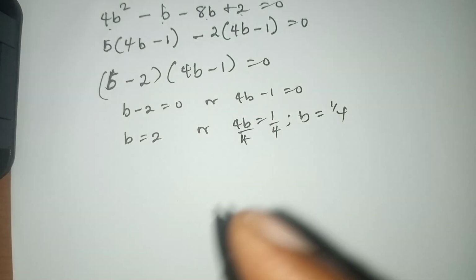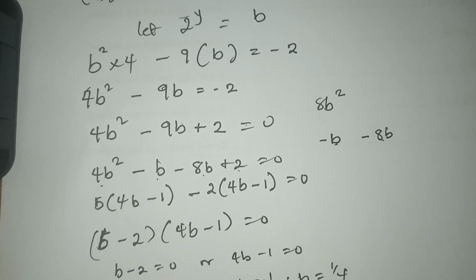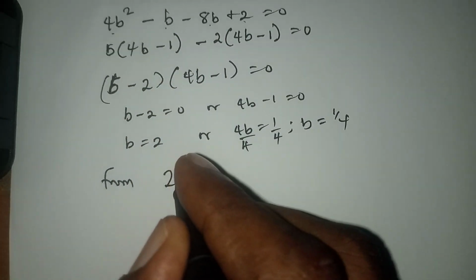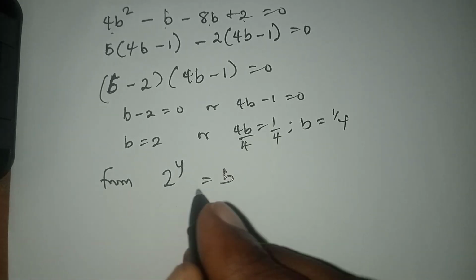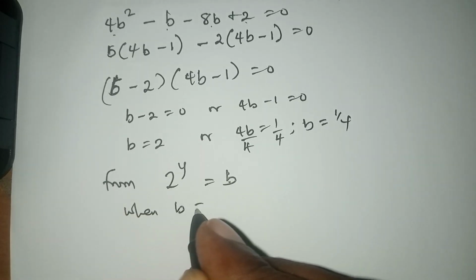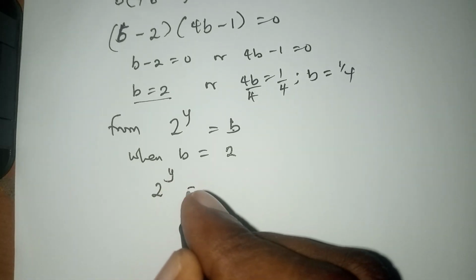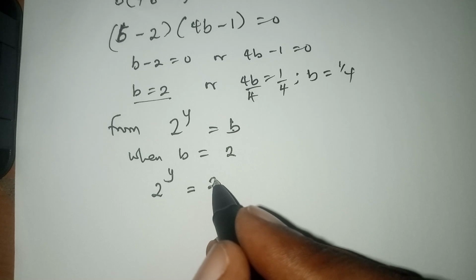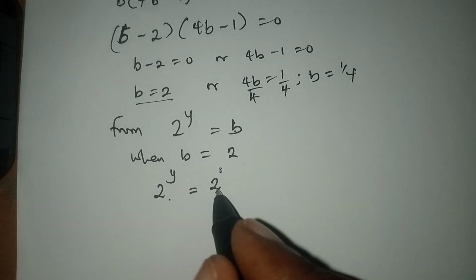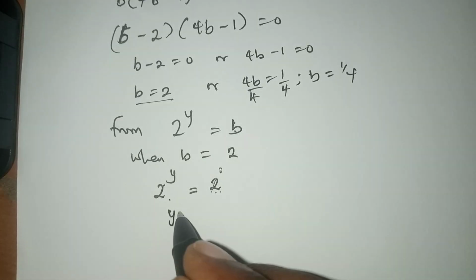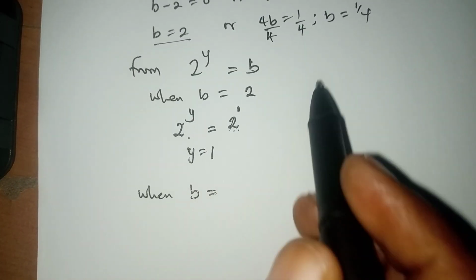So we'll now write that statement back: 2 raised to power y equals to b. So when b equals to 2, the first expression, we say 2 raised to power y equals to 2. So now, what's the power of 2 here? This is 1, obviously. So the bases are equal. Once the bases are equal, you knock them out. So y equals to 1. The second one, when b equals to 1 over 4.